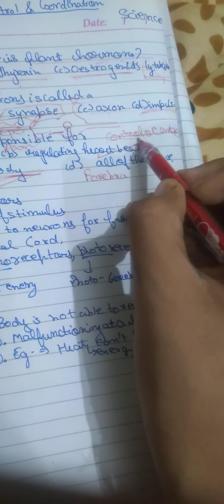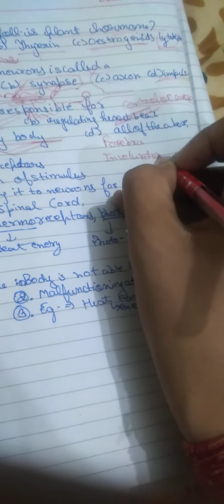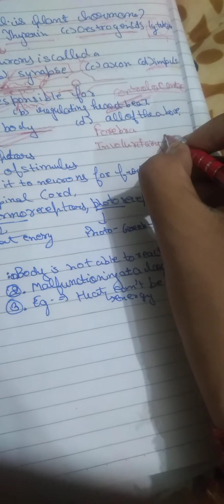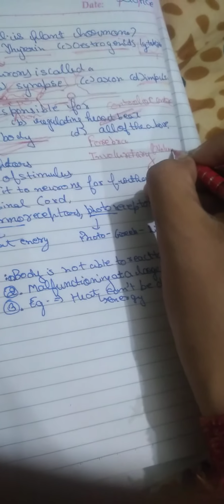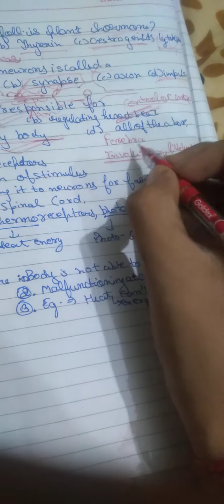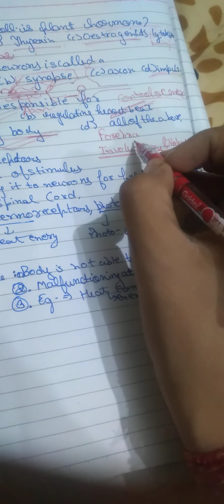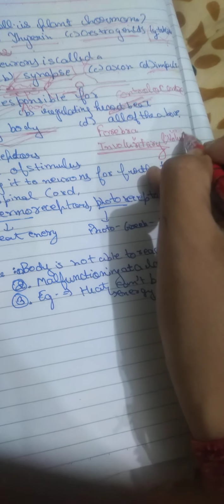Now, the brain is responsible for what? I have already written that the brain is the control center of our body, so it is responsible for thinking. Yes, it is correct. Regulating heartbeat, yes, it is also correct because it controls all the involuntary actions. You need to note down these words, they are very important from the board examination point of view. Involuntary and voluntary actions, what are these? Simply, involuntary are those which we can't control, and voluntary are those which we can control.